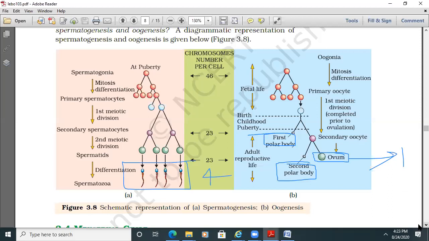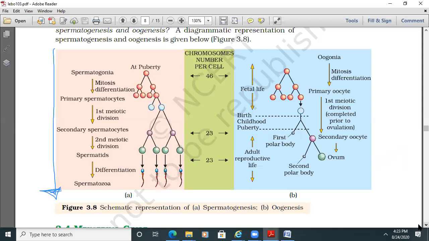Then it happens immediately. That is one more difference. That means when the primary spermatocyte starts the first meiotic division, that results in the secondary spermatocyte, and the second meiotic division makes spermatids, and finally spermatozoa.